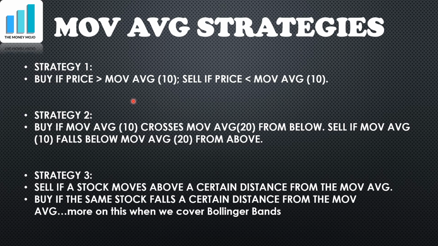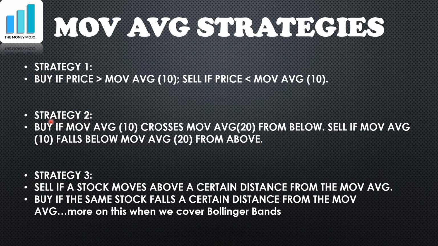So that's enough about the explanation of moving averages. Let's come straight to strategies. So strategy 1, buy if price goes above moving average 10, sell if it falls below moving average 10. Isn't it very simple? That's a very simple strategy to trade using moving averages. If the price goes and closes above a particular moving average, then buy. Sell if the price closes below that moving average. That is a simple strategy.